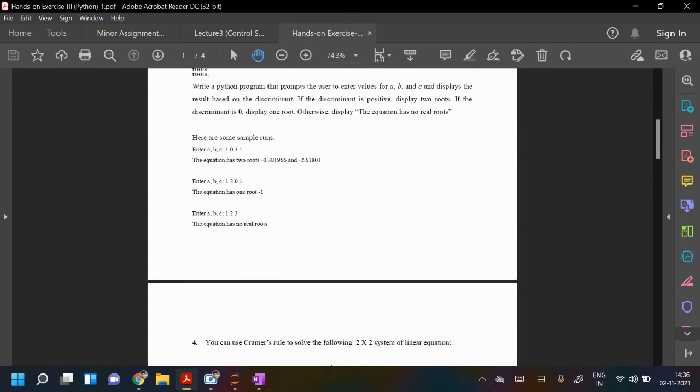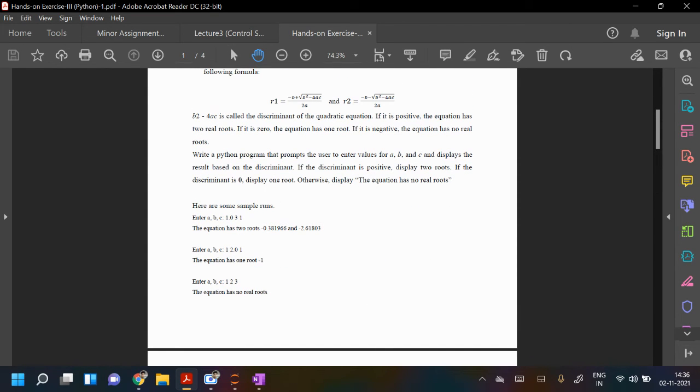Okay, what test cases were given here? So we can use this test case in the third question. Okay, roots also we have to display. So first was this, second was this.